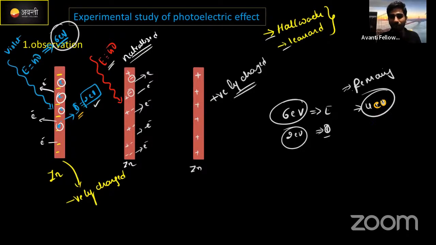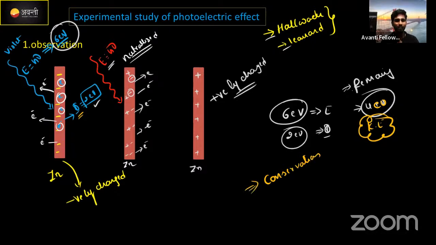The remaining energy changes into kinetic energy. You know that, right, conservation of energy. According to the conservation of energy, whatever energy you supply to any metal or anything, in nature it should be transferred to another form.